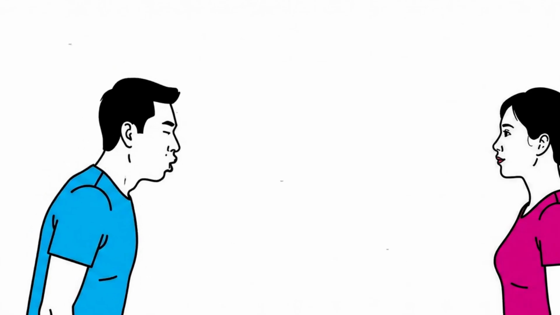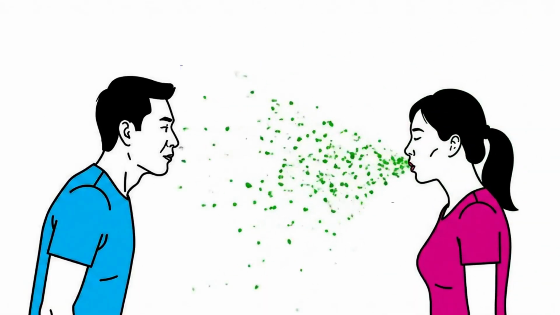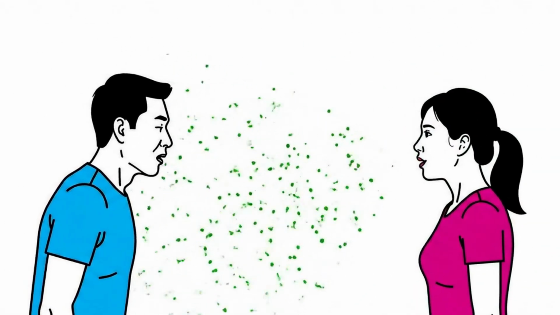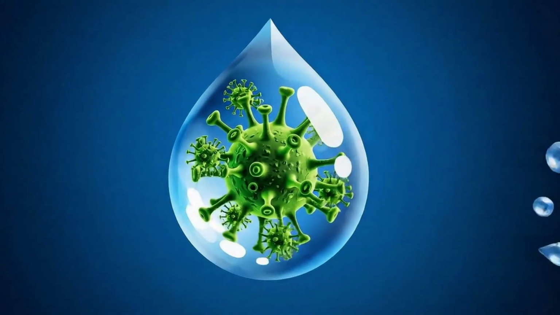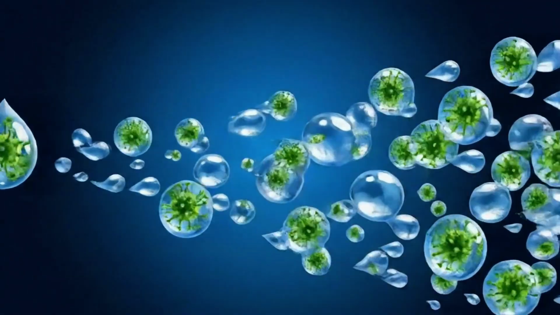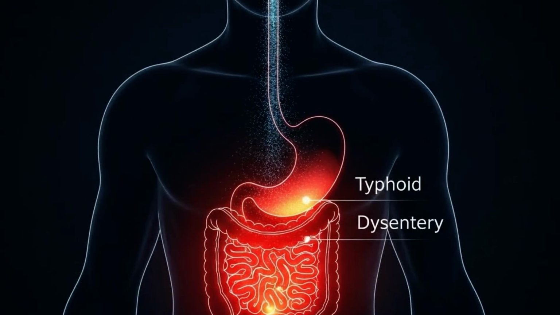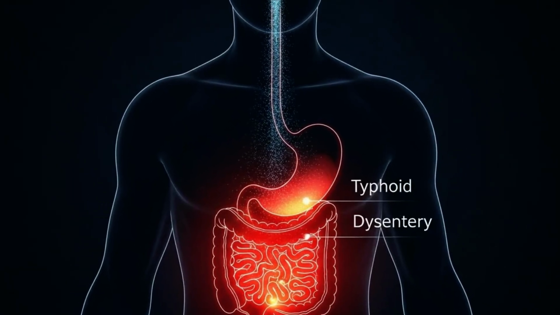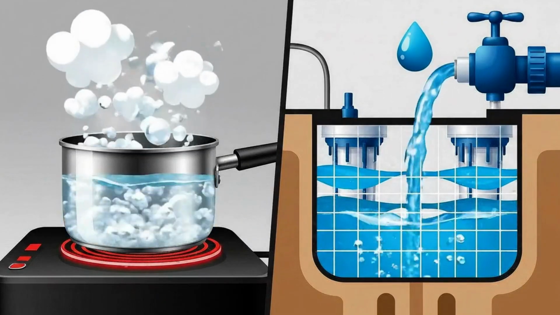3. Airborne transmission. Some diseases, like the flu and common cold, can spread through the air when an infected person coughs, sneezes, or talks, releasing tiny droplets that contain pathogens. 4. Waterborne transmission. Diseases can spread through contaminated water, as with cholera, which is caused by drinking water that contains harmful bacteria. Other diseases like typhoid and dysentery are also transmitted in a similar way, highlighting the importance of clean drinking water and proper sanitation.